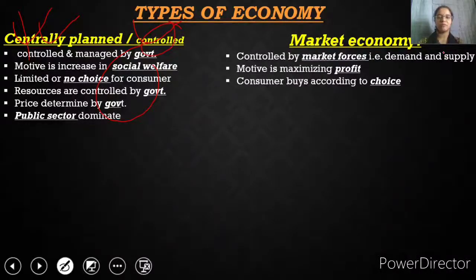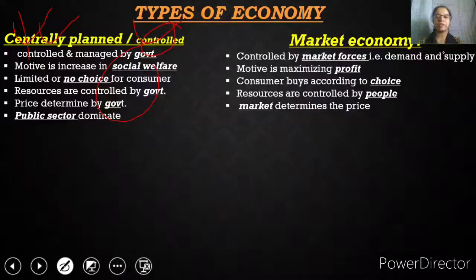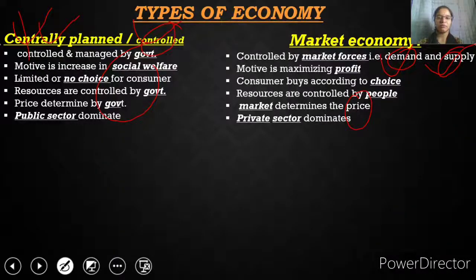So they are giving n number of choices to the people. Resources are controlled by the people, as these entrepreneurs are directly taking resources from the people or from the country, so we can see the control of people over the resources also. Market determines the price. Here the forces of the market, the price will change according to the demand and the supply of the goods. And this will be seen later on in the next chapters, how demand and supply control the price in the market. And the private sector dominates. As everything is private, the private sector dominates here.